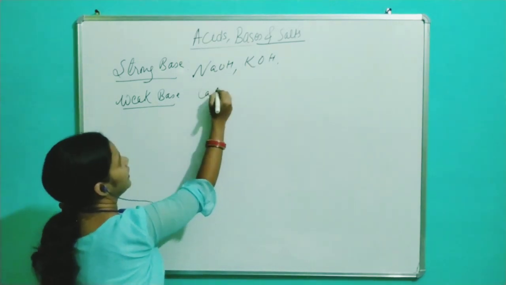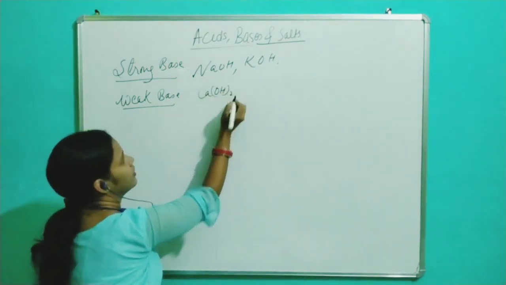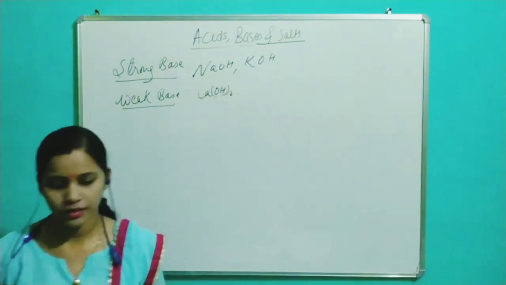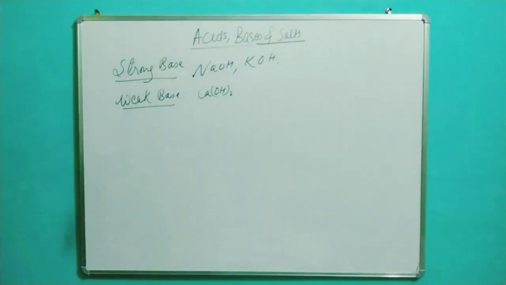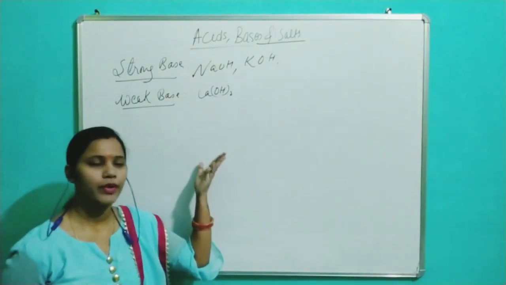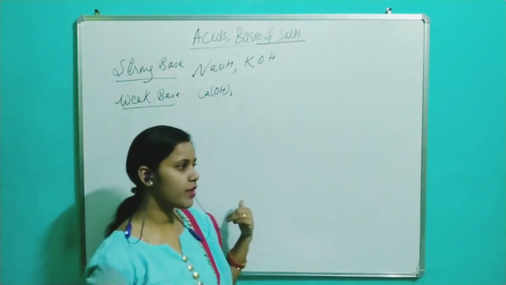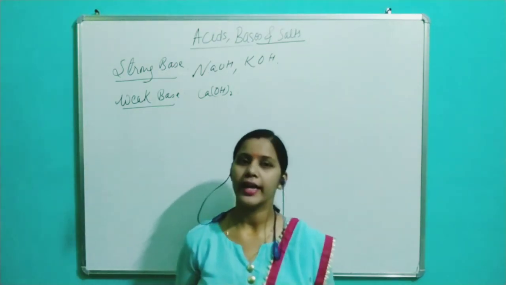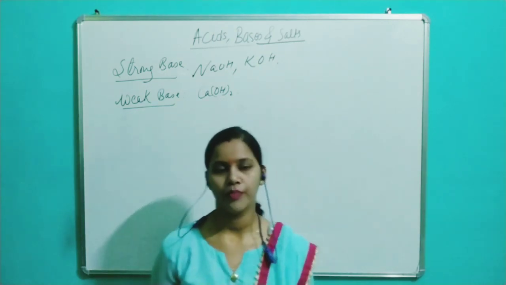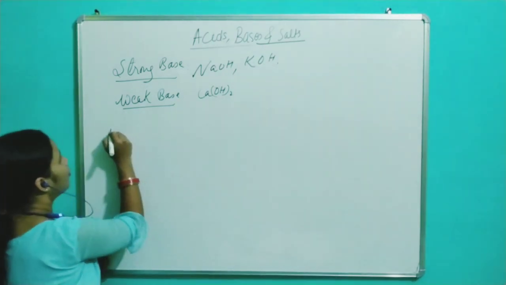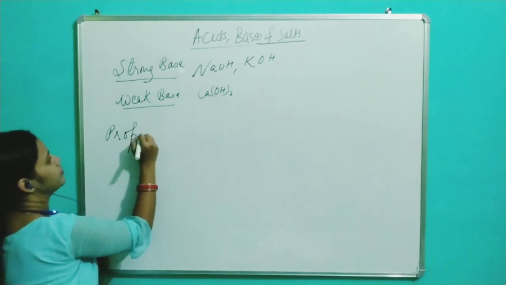For example, calcium hydroxide. So strong bases are those which completely ionize in water, whereas weak bases are those which do not ionize completely in water.